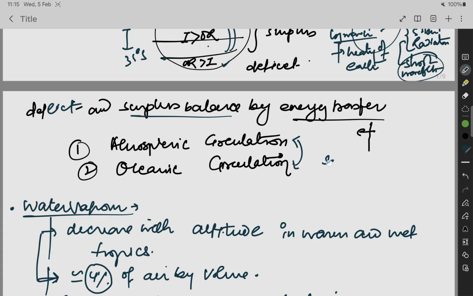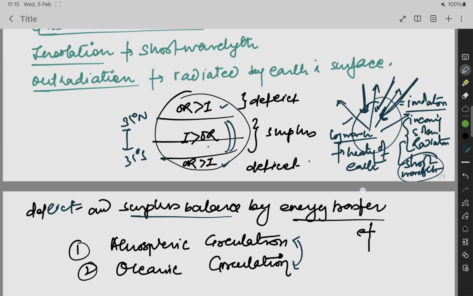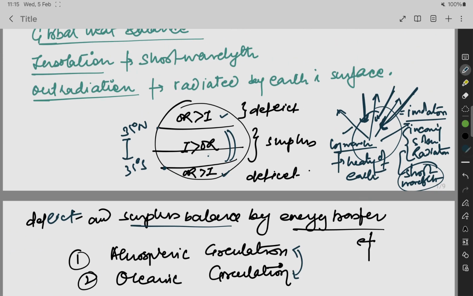You have seen sea breeze, land breeze. These are all examples of balancing the heat of the atmosphere. So insolation is greater than outgoing radiation in the middle latitudes, and outgoing radiation is greater than insolation in the polar regions.